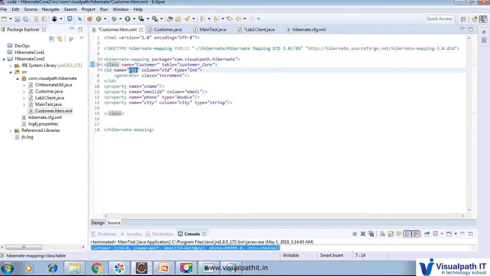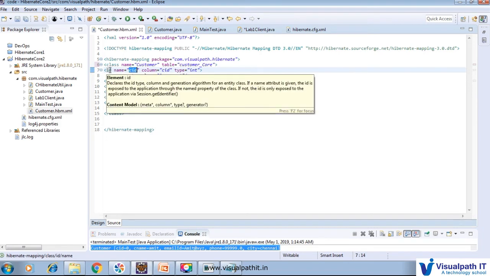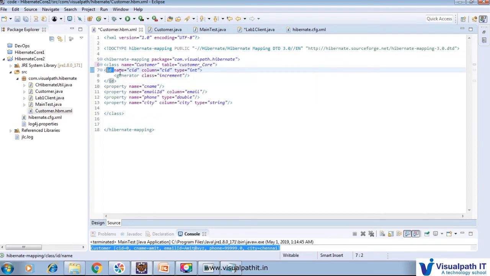We did not initialize CID, so how it will be generated, that information we have to add. Start with id, name CID. What column you want generated when the table is created, we want CID itself. And what type is this CID? CID is just an integer. Then the generator class algorithm, what algorithm we are going to utilize: increment.